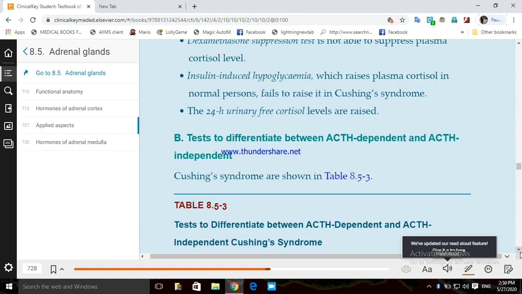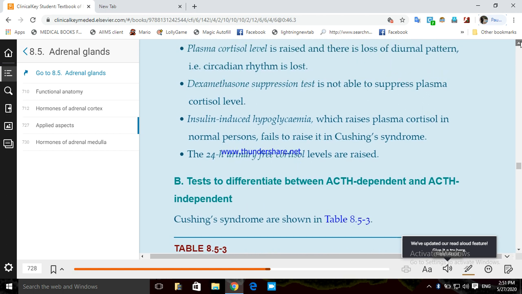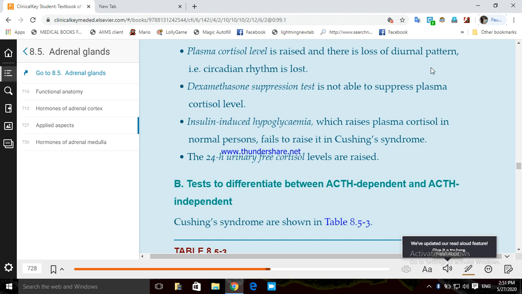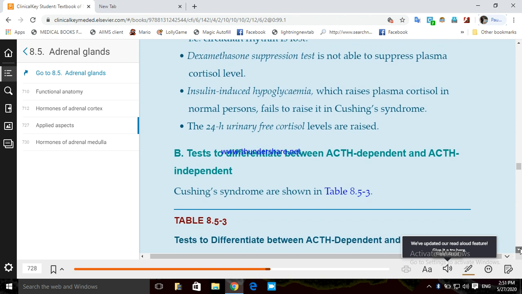If you take the patient's 24-hour urine free cortisol level, and if it is increased, then we say that it is Cushing syndrome. So these are the four tests to confirm Cushing syndrome. Okay, we can pause here if you want.